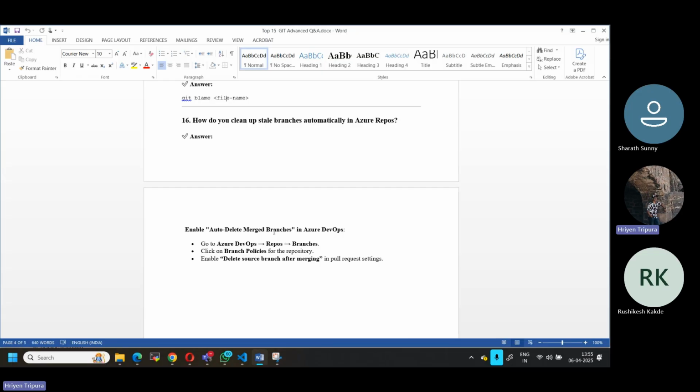Otherwise, as I told you, you can go to Azure Repos, branches, and the branch policy for the repository. Then you can select this also, pull request. Pull request means, as I told you, same concept only. When you do a pull request, there is an option to delete automatically. So we can do that.